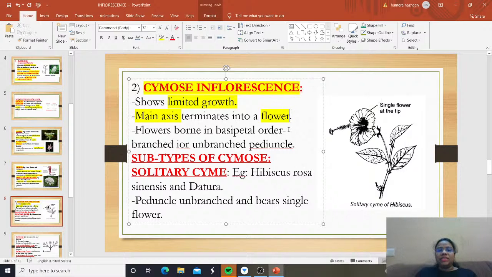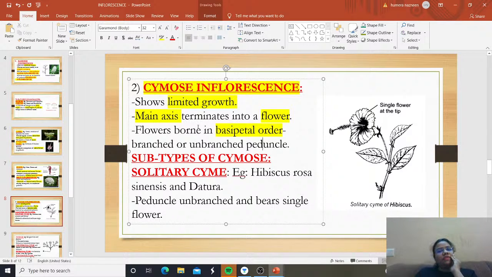Flowers are born in basipetal order. What do you mean by basipetal order? That means towards the base. The flowers in cymose inflorescence are formed in basipetal order, and the peduncle may be branched or unbranched. Cymose inflorescence means they show very limited growth and the main axis terminates into a flower.